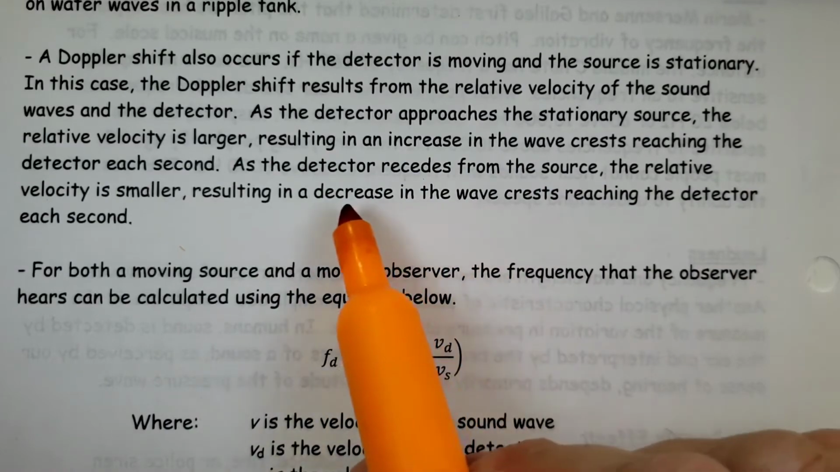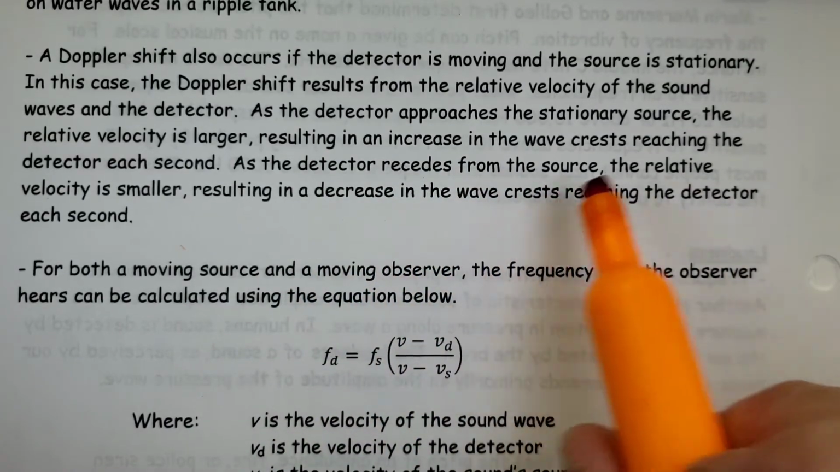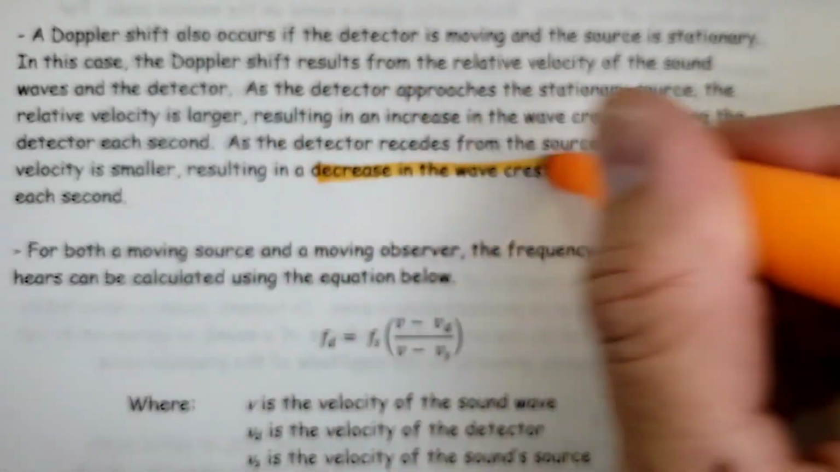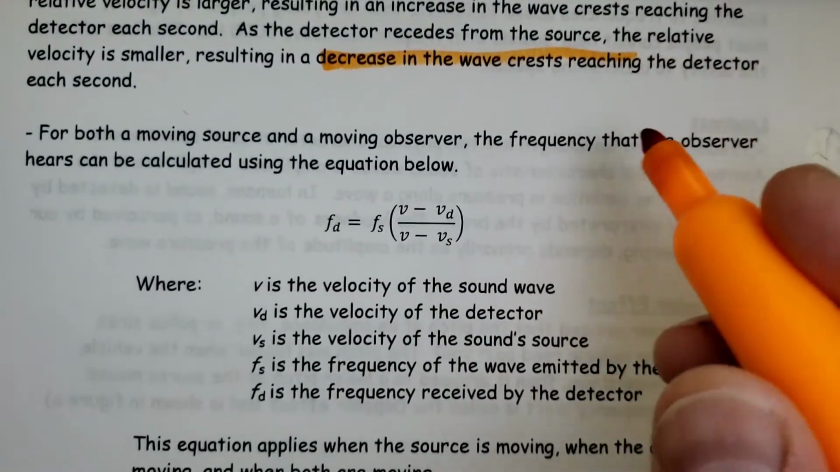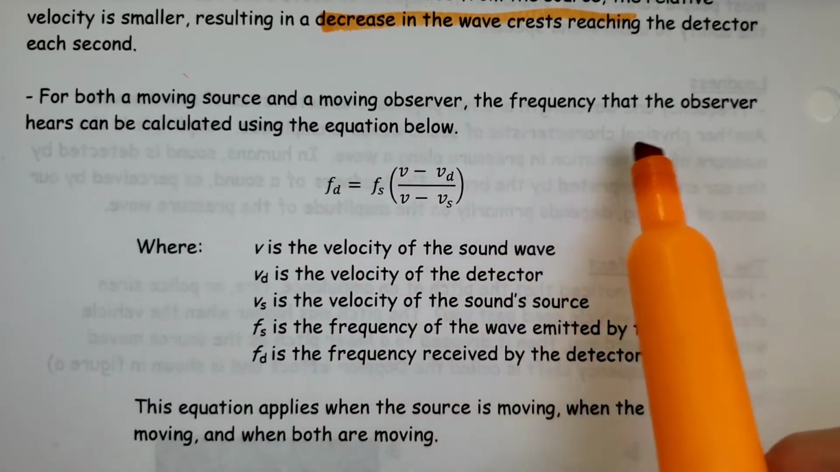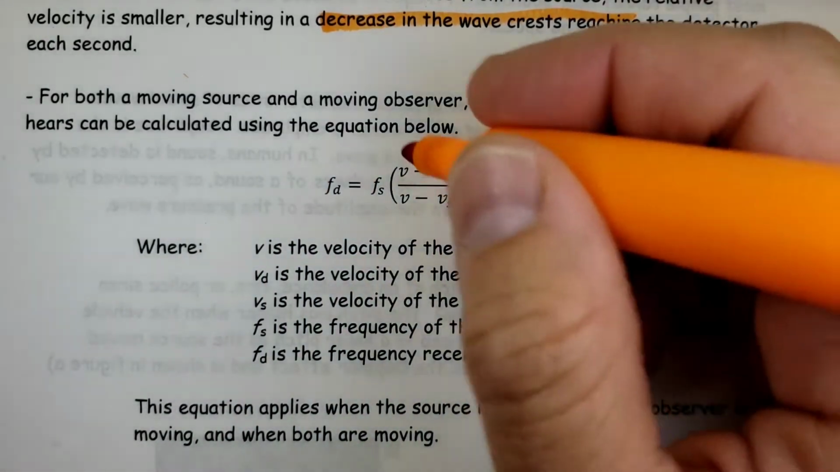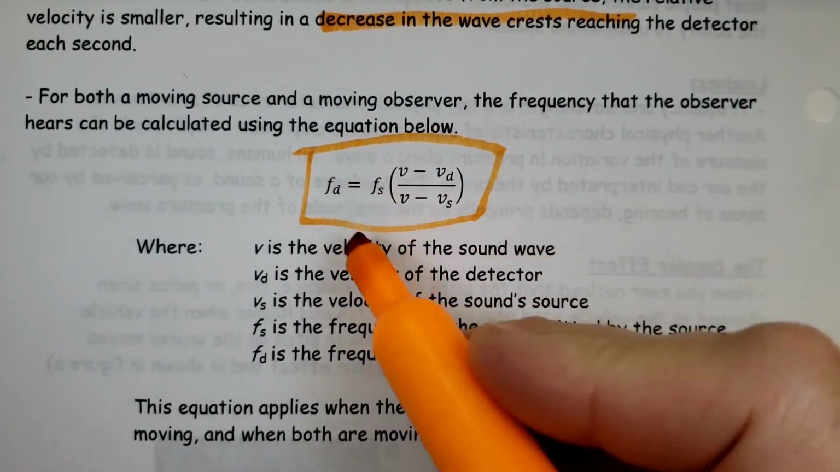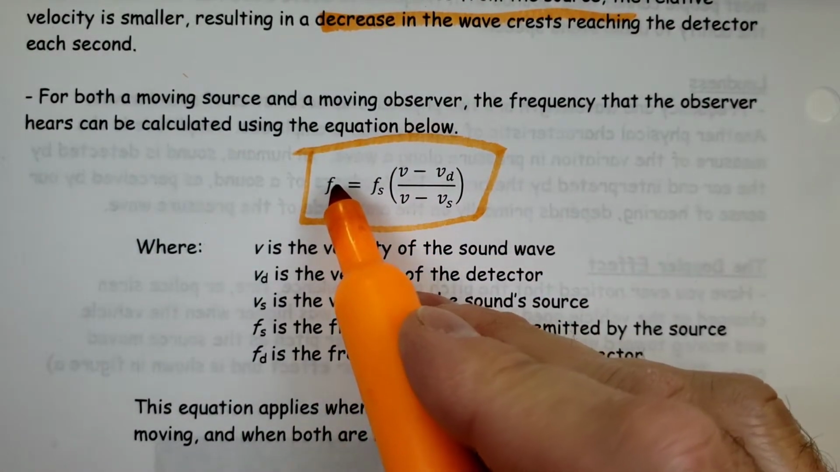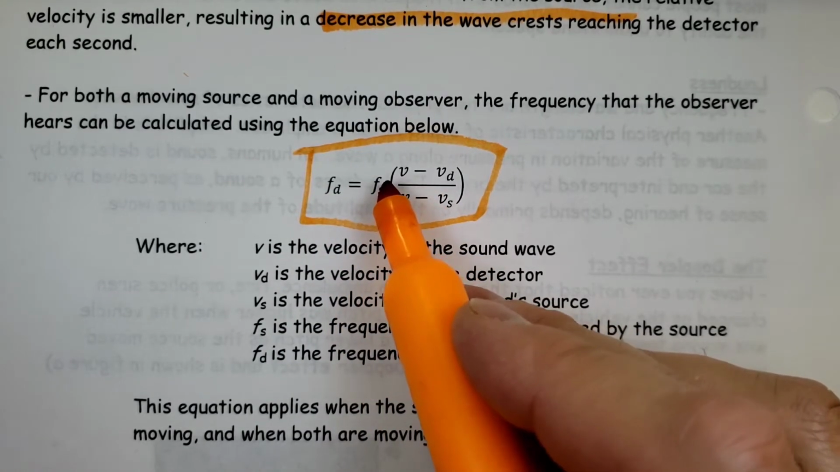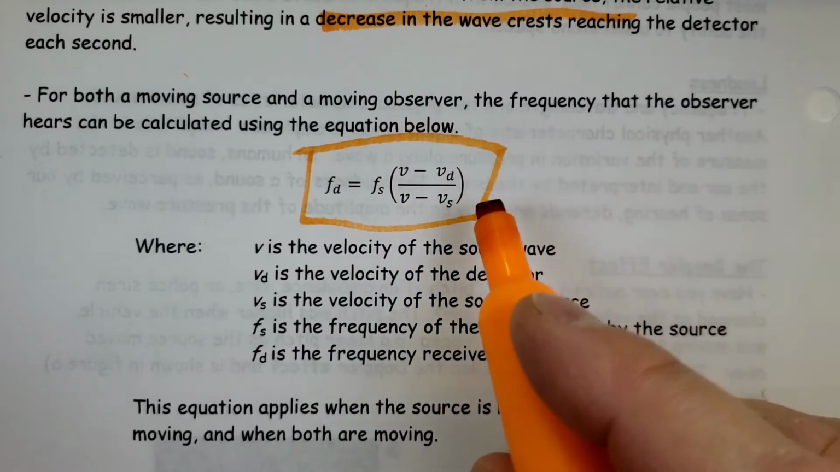As the detector recedes or moves away from the source, the relative velocity is smaller, resulting in a decrease in wave crests, and it would be a lower pitch sound. For both moving source and moving observer, the frequency that the observer hears can be found with this equation. The subscript D represents the detector, the subscript S represents the source making the sound.